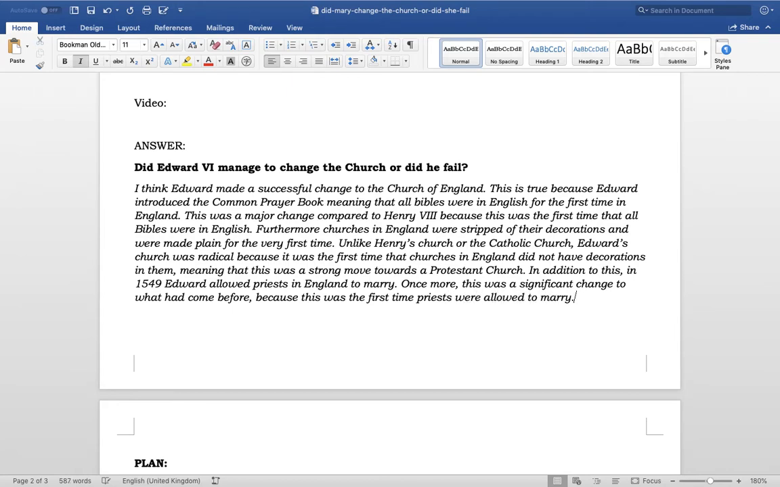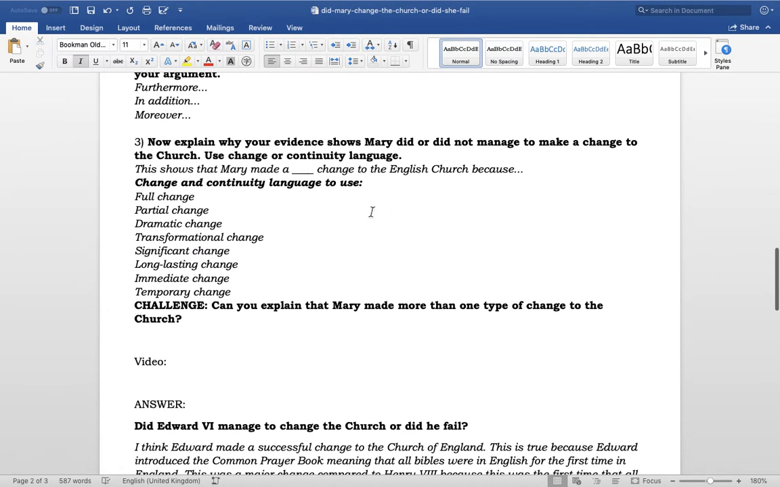Right, brilliant. Okay, so we've done all of our evidence there, and now we just want to be doing this explanation. Now remember that we want to be talking about a type of change. So what do I think? And I'm going to do the challenge as well. I'm going to think about two different types of changes that he had made. Well, I'm going to call this a dramatic change, and I'm going to call it dramatic change because Edward changed things very radically in a very, very short space of time. So I'm going to call it dramatic.